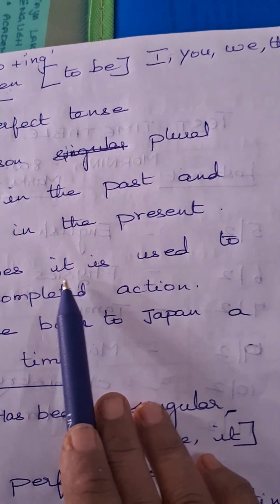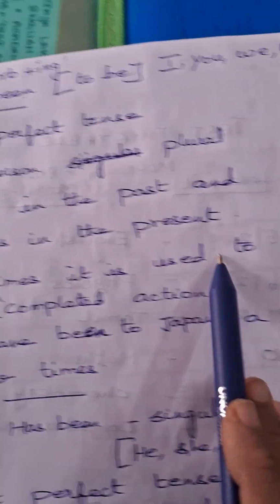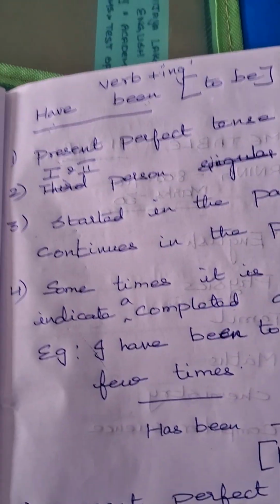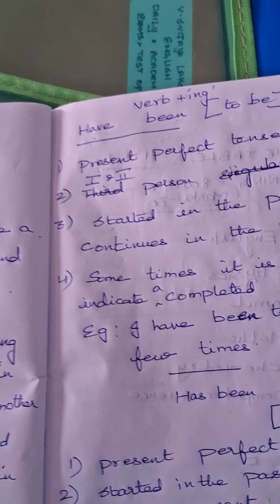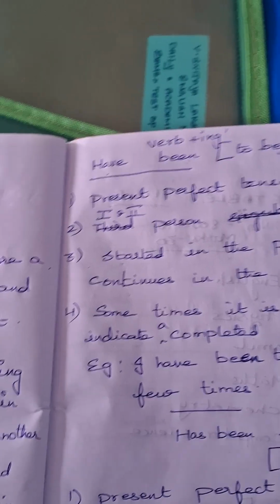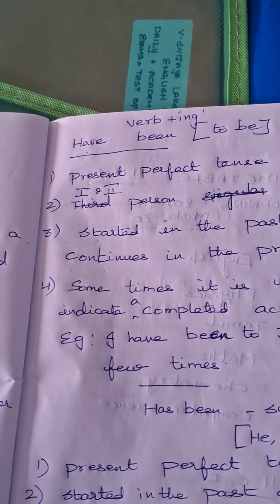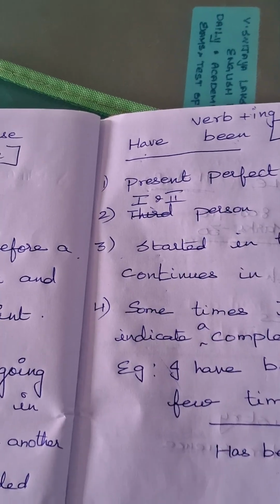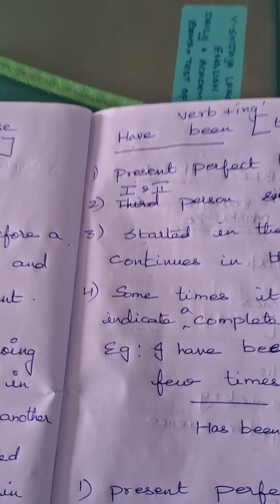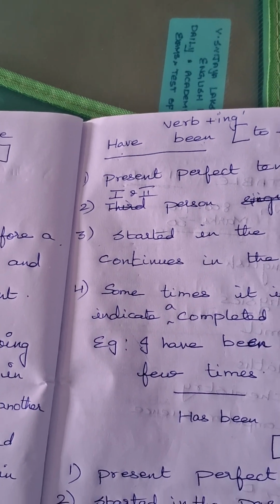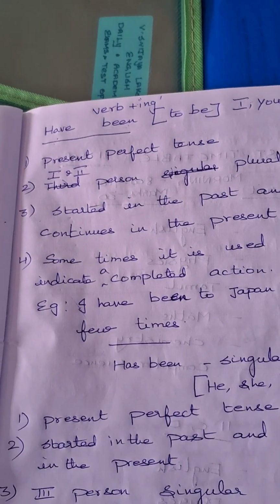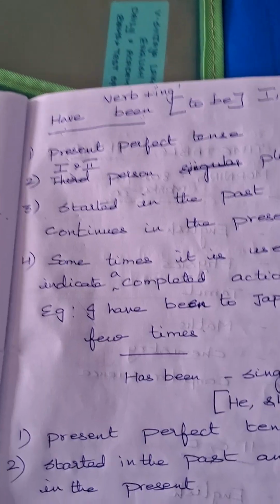Now, one more explanation. Sometimes this have been is used to indicate a completed action. You can ask me, Miss, you told that only had been will come for completed action. Yes, dear. Had been will come for an action which started in the past and got completed, and another work has started. But even for have been we have like that, though it is not coming often, it is very rare.